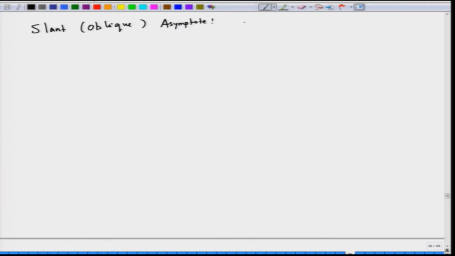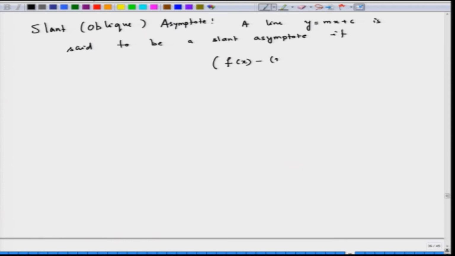A line y equal to m x plus c is said to be a slant asymptote if, whereas for horizontal asymptote I was looking at f of x minus the constant a, here I will look at f of x minus of m x plus c.